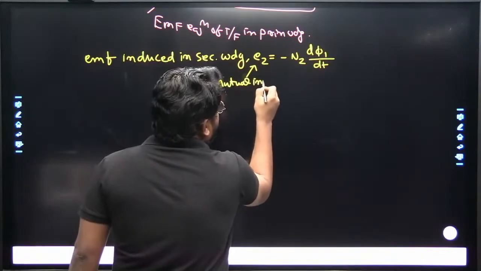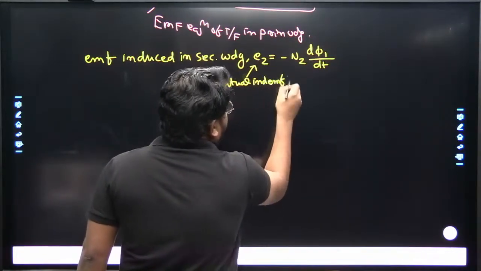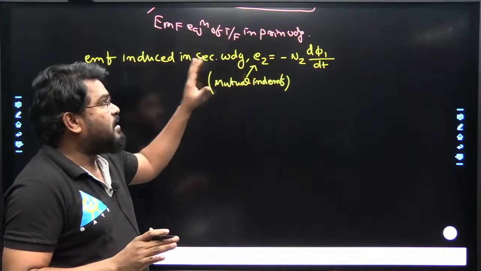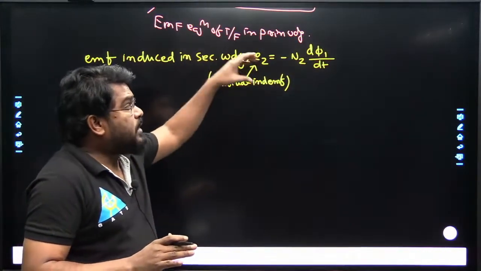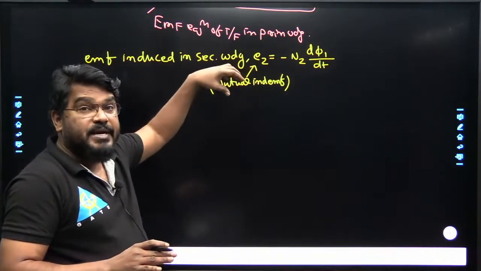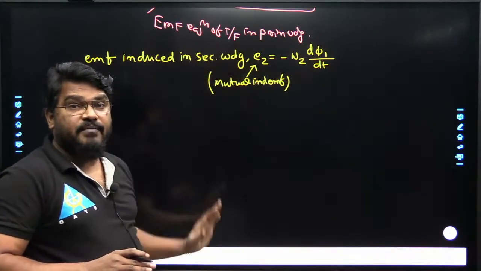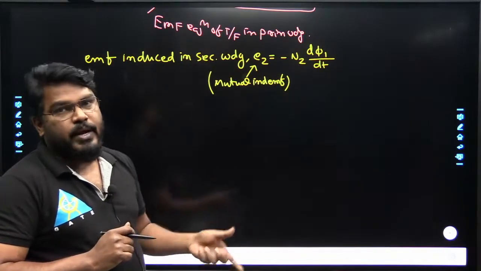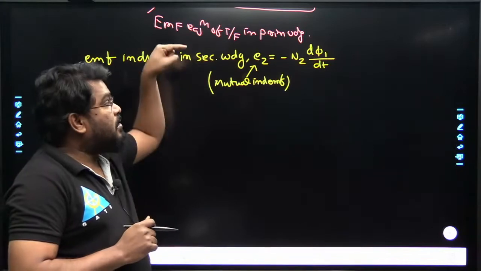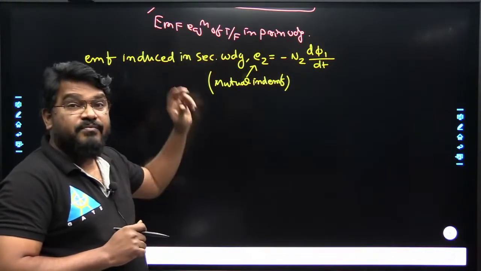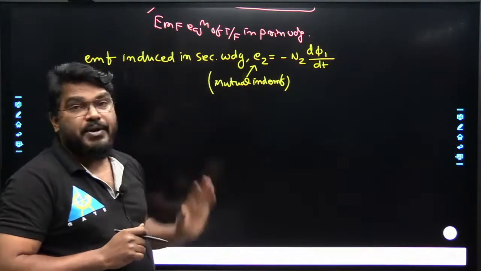What is the meaning of mutual induced EMF? Yesterday we discussed that point. EMF induced in a coil or winding due to relative time variation between the magnetic field and the set of conductors is statically induced EMF. Statically induced EMF is of two types: one is self induced EMF and the second is mutual induced EMF.